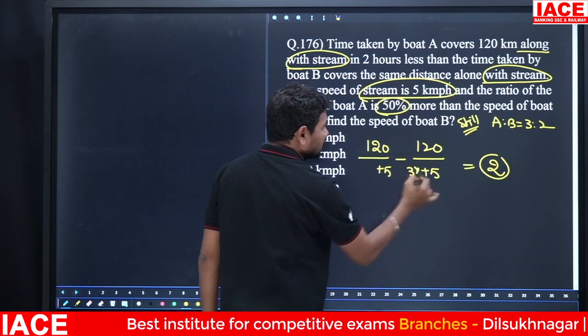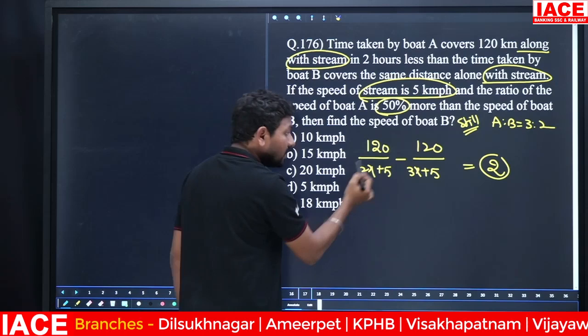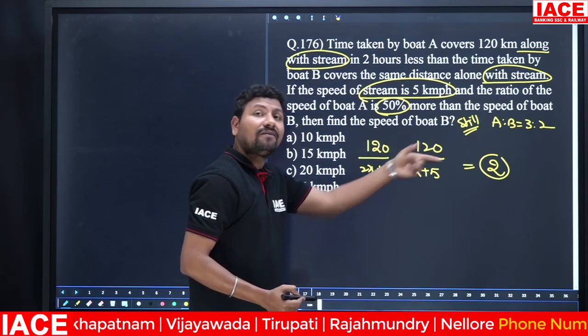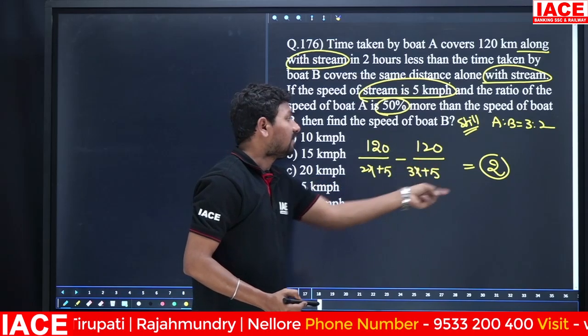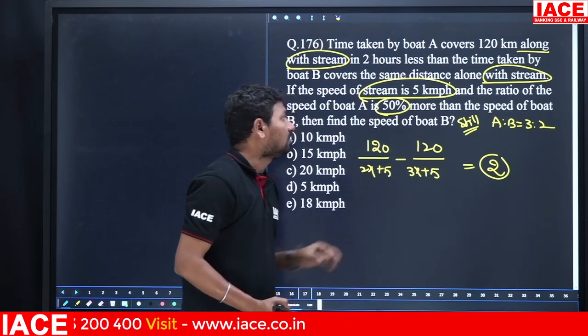Here is 3x, here is 2x. This is the boat speed: B boat speed, here is A boat speed. Boat B to boat A, when covering the same distance of 120 km, how many hours difference? 2 hours difference. This is the value we have to calculate.